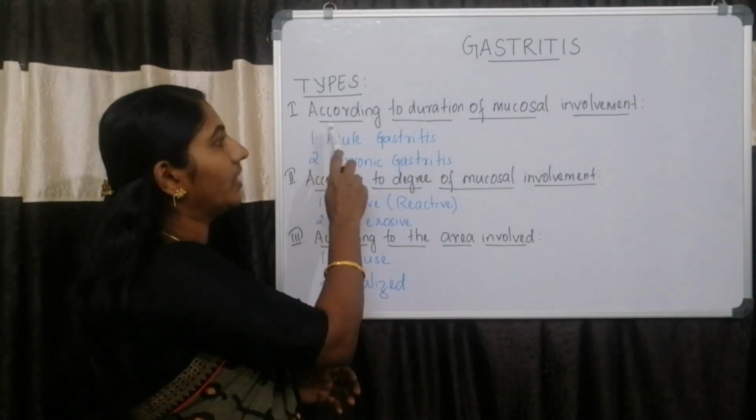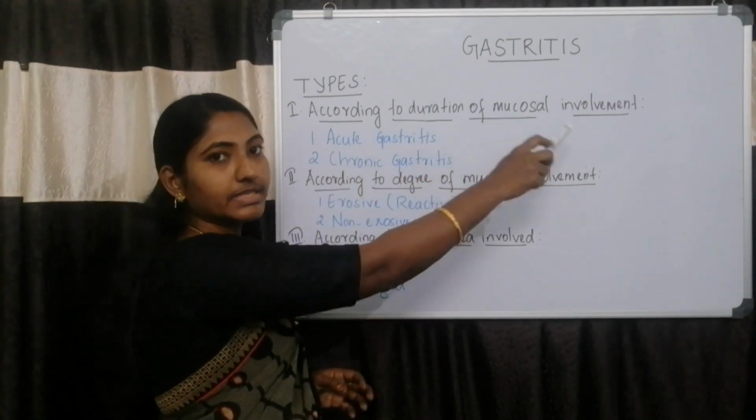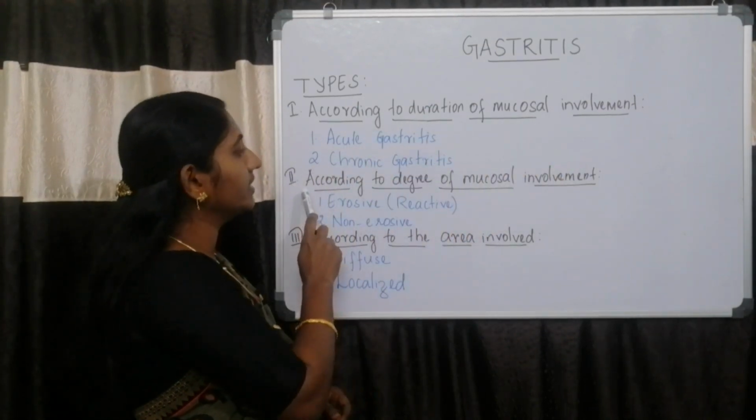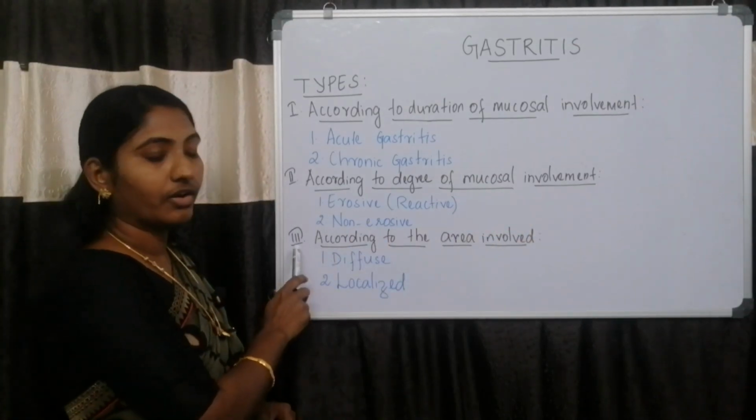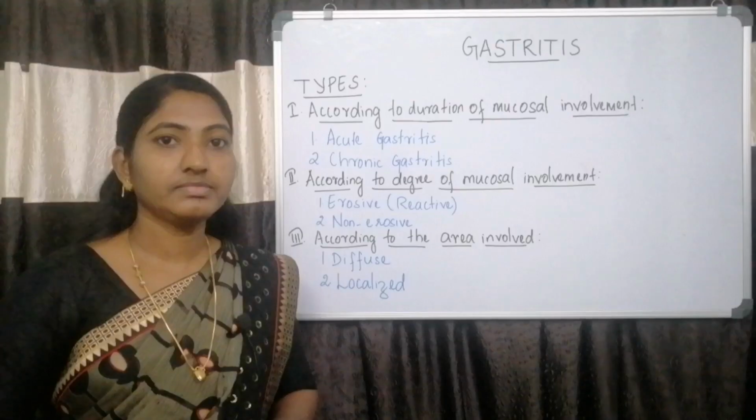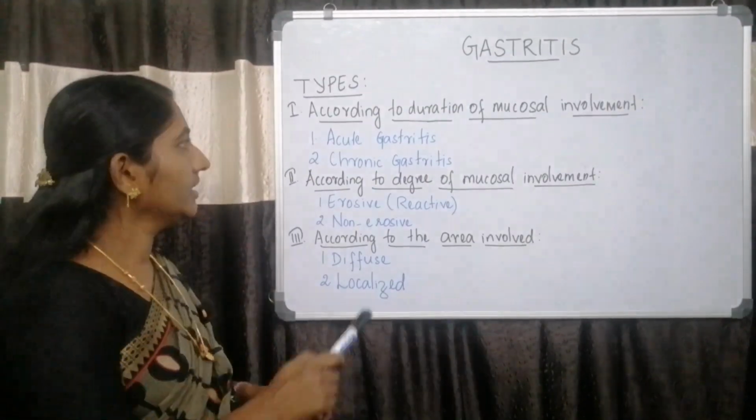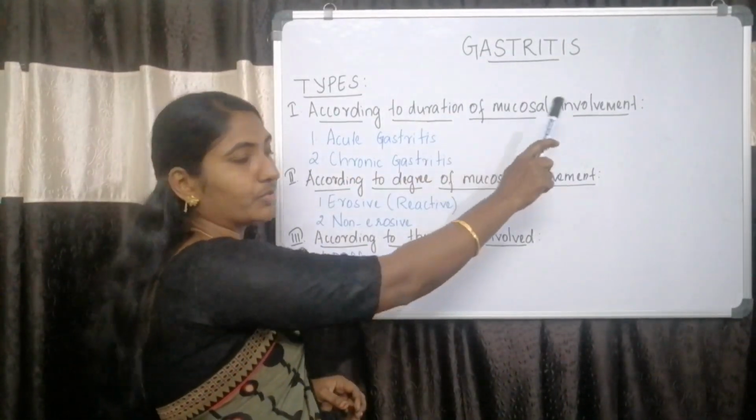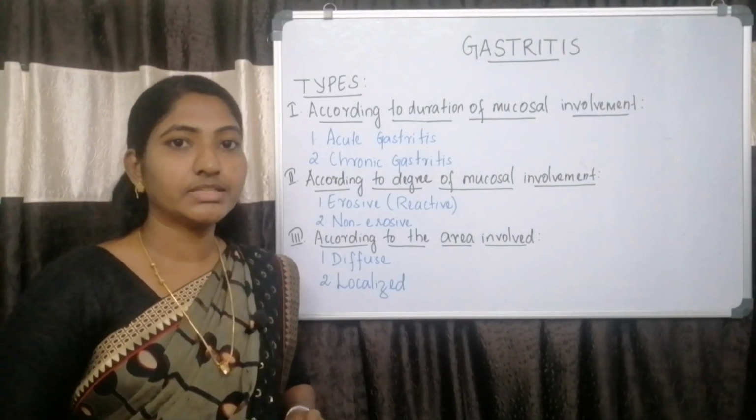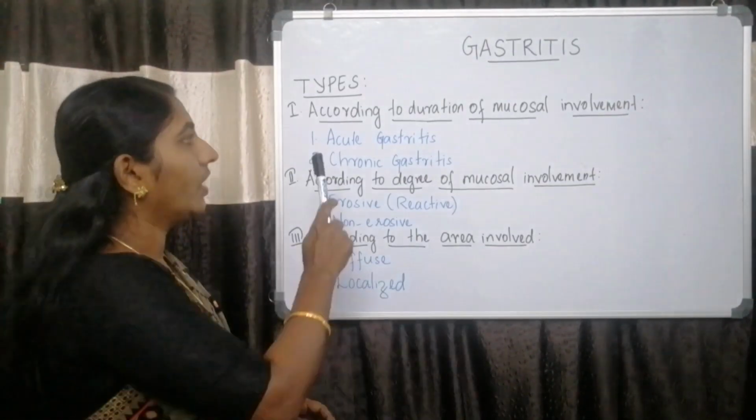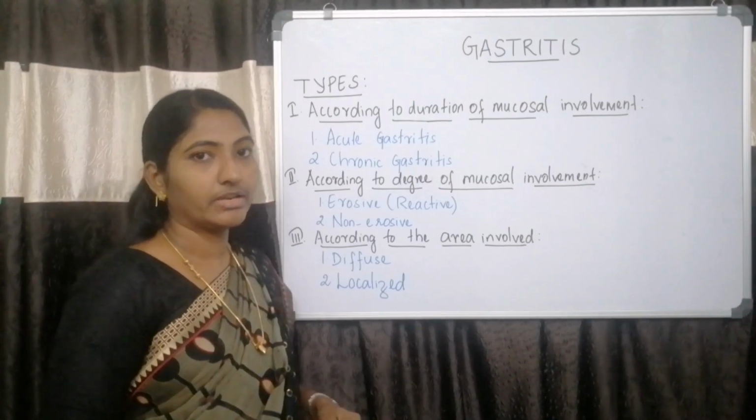The first one is according to the duration of mucosal involvement. The second one is according to the degree of mucosal involvement, and the third one is according to the area involved. The first classification is according to the duration of mucosal involvement. Gastritis can be classified into acute gastritis and chronic gastritis according to the duration of mucosal involvement.